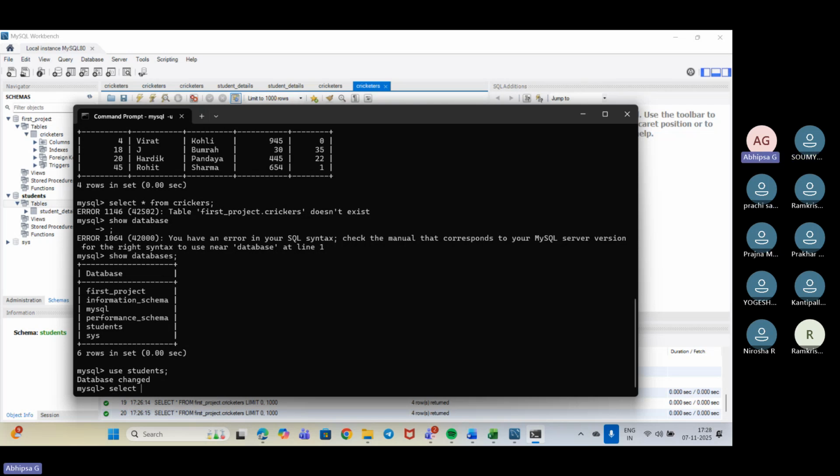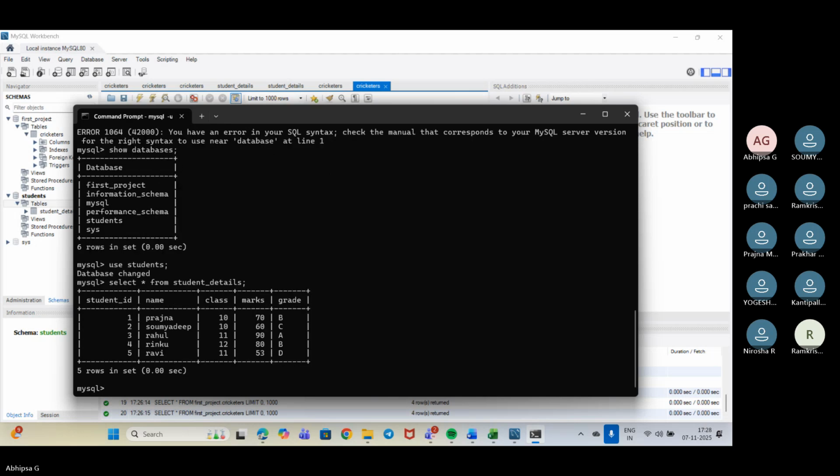Now we will use select star from student details. So now all of the details that we have taken in, that we have got. Okay, so we have got these 5 rows here. Okay, now if I need to change it again, what I'll be using: use first underscore project.